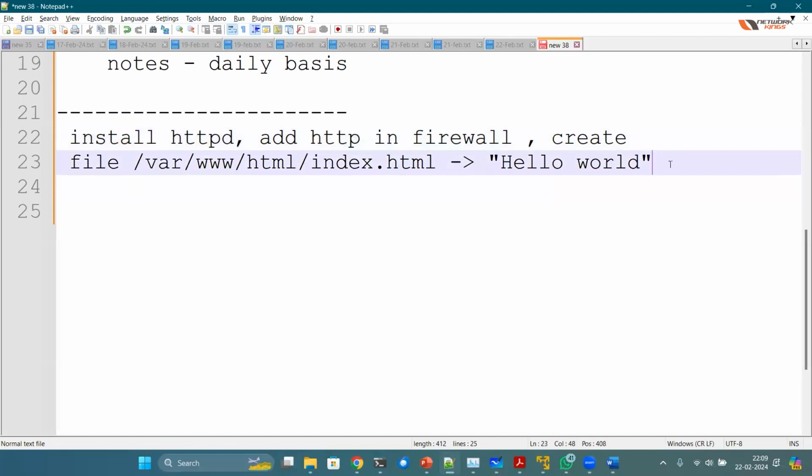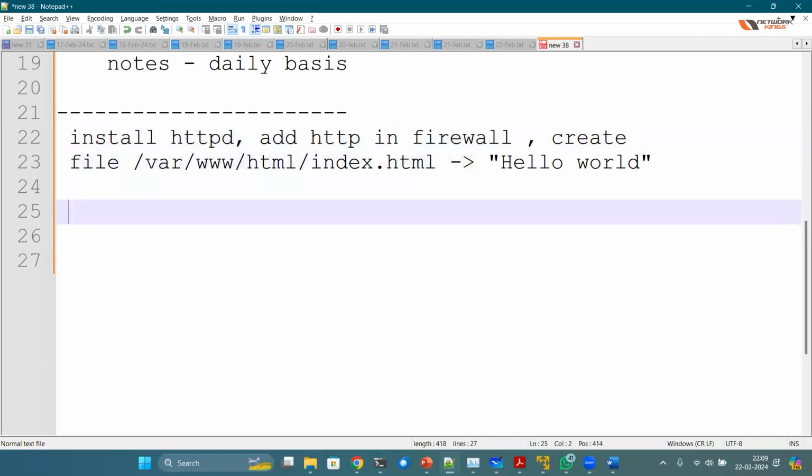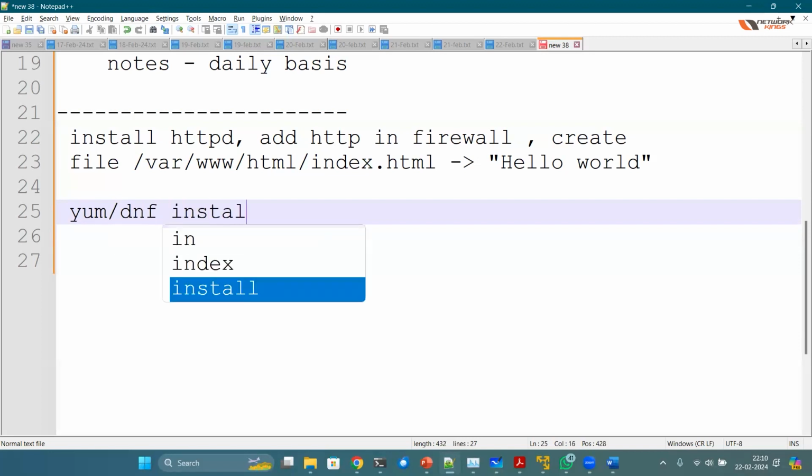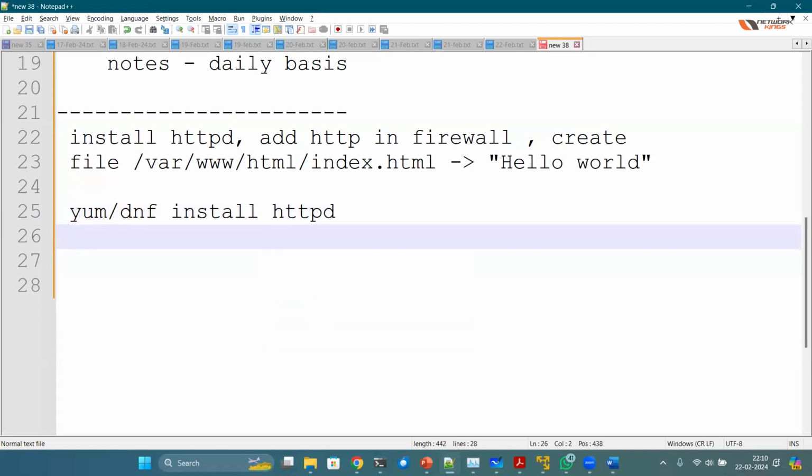So if you know Linux, you would remember how to install. How do you install httpd and all these things manually? With commands. Install httpd: dnf or maybe yum, both commands are valid. yum install or dnf install httpd, right? Second, you have to enable it. systemctl enable --now httpd.